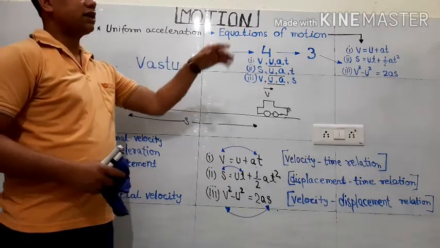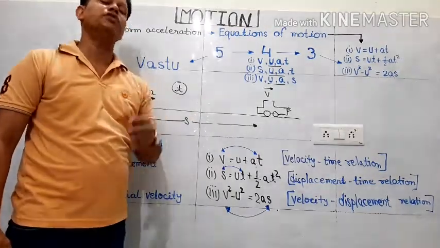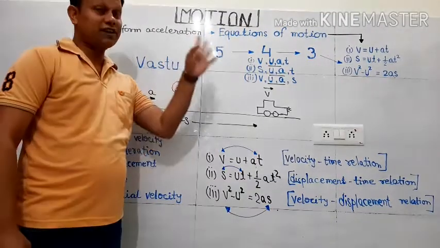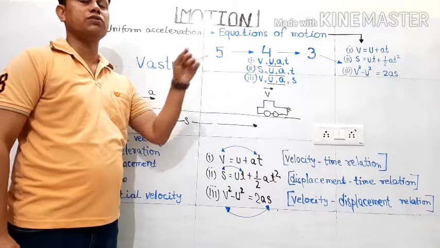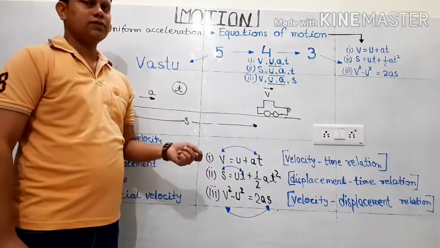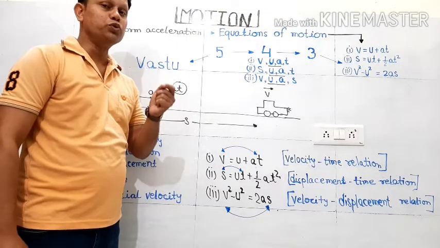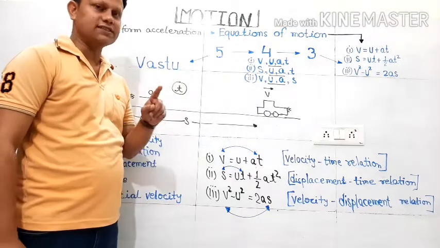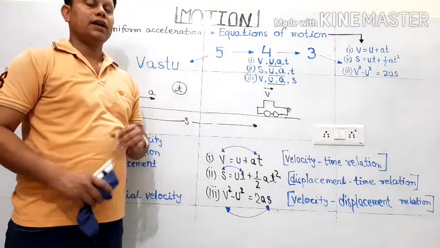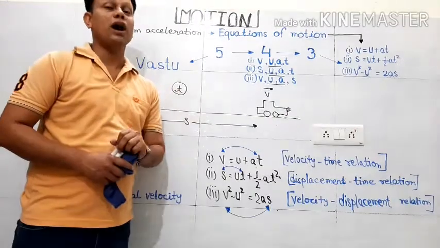Now, to get a better understanding of these equations of motion, there is a trick which I am going to share with you, which will help you to understand the different aspects related to this equation of motion. And the trick is very simple. A formula which we should use to understand this concept is 5-4-3. Now, what is this formula 5-4-3 that we are going to understand?